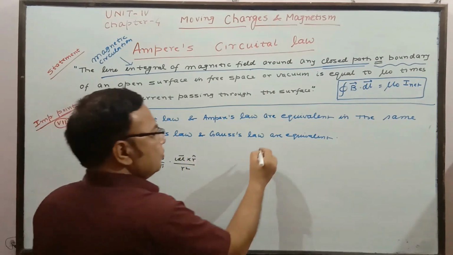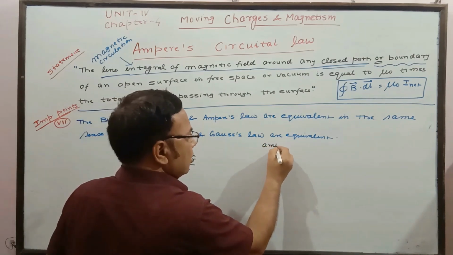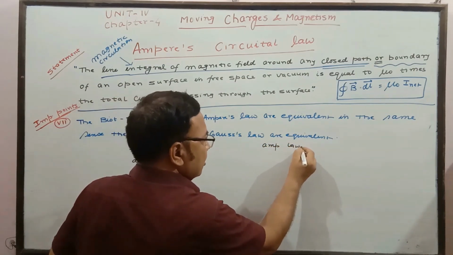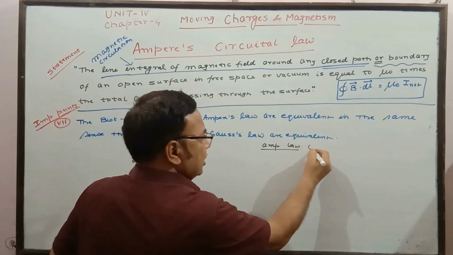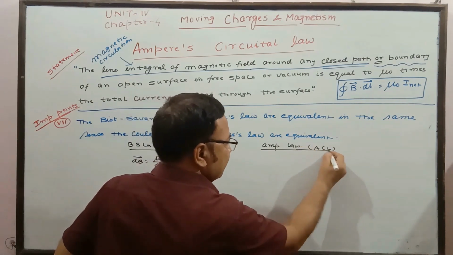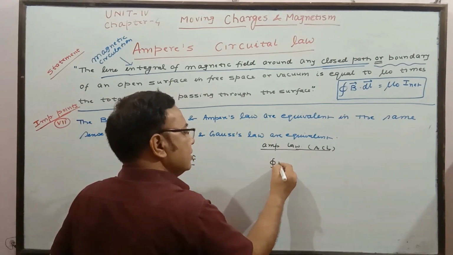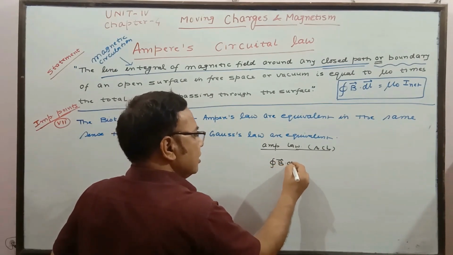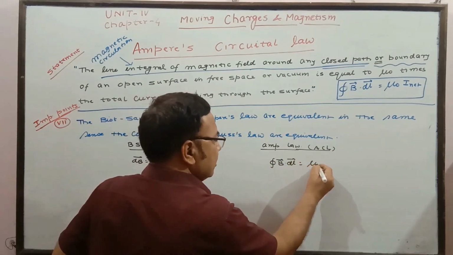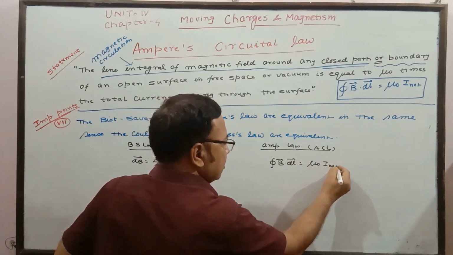And for Ampere's circuital law, it is better to say ACL, I am writing in full, you will write: integral B dot dl is mu naught times I net.